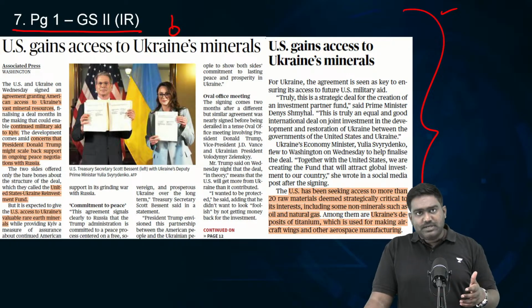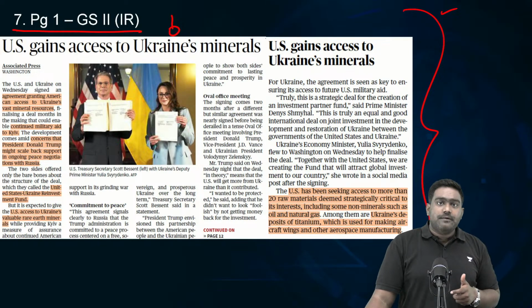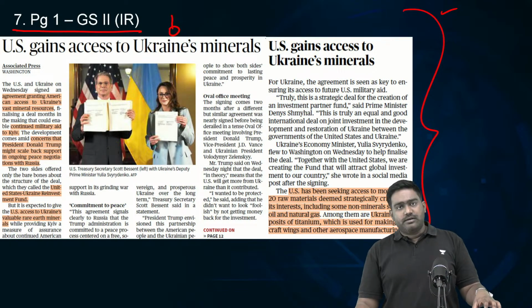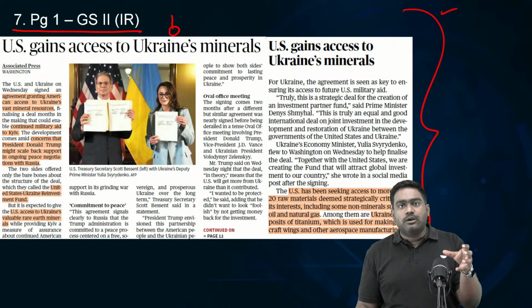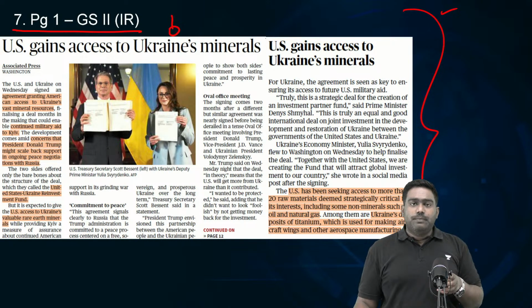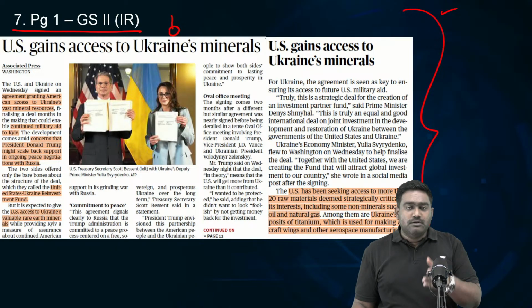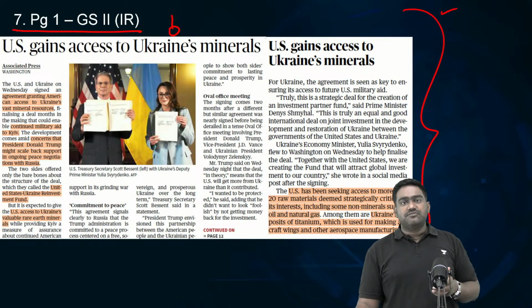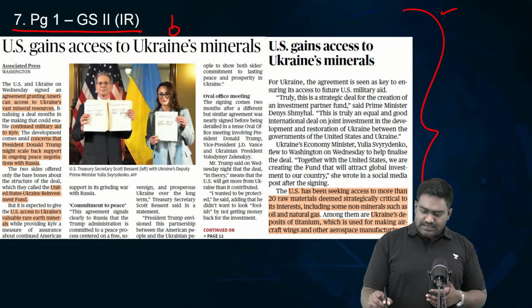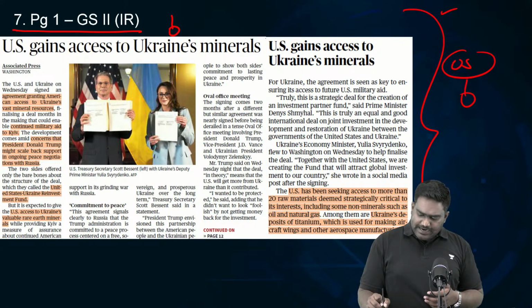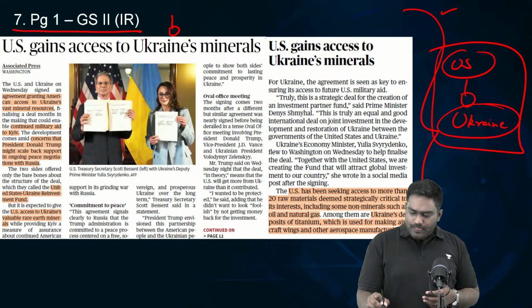He's always said the US will recover the investments made, and he has kept the eyes of the US administration on the minerals and the critical natural resources of Ukraine, be it the rare earth minerals, critical minerals, and even the oil and gas reserves and the agricultural resources of Ukraine. This is something the US has eyed to get hold of in exchange for military aid.